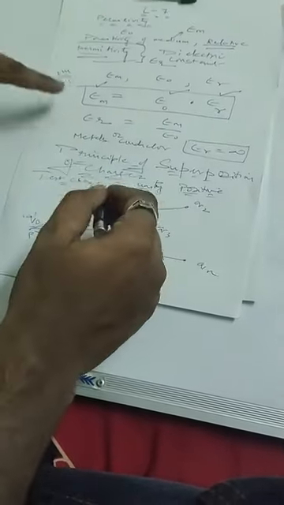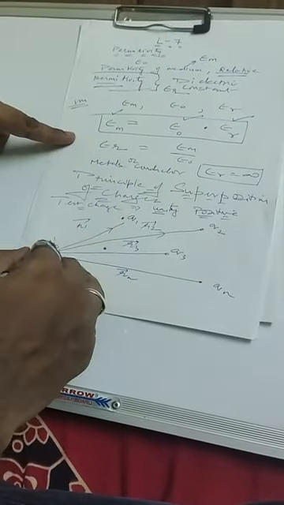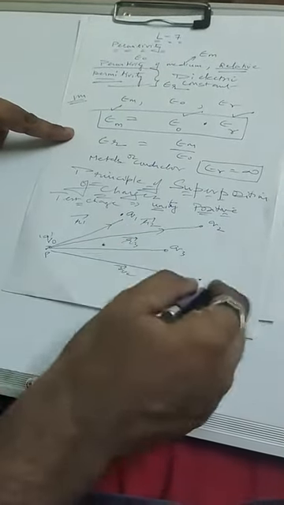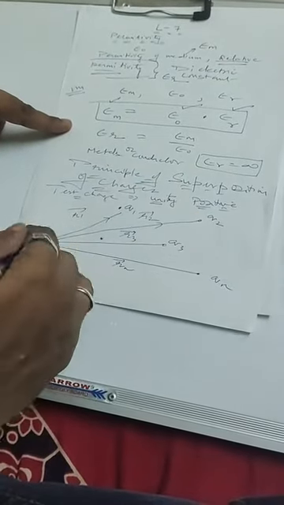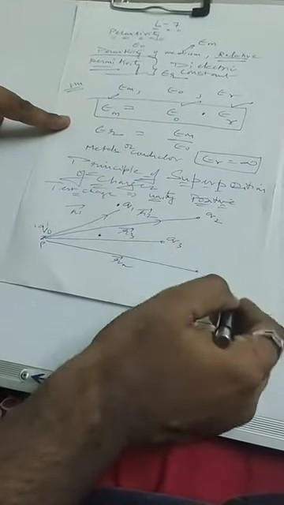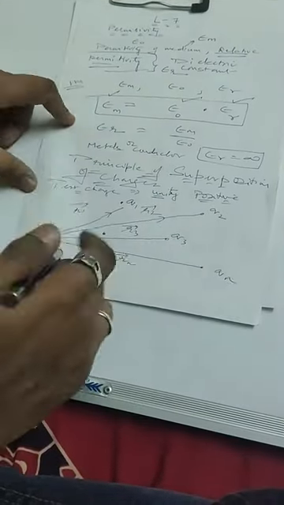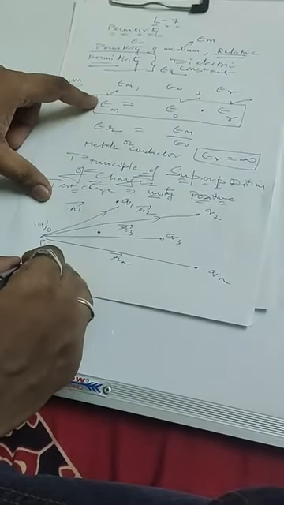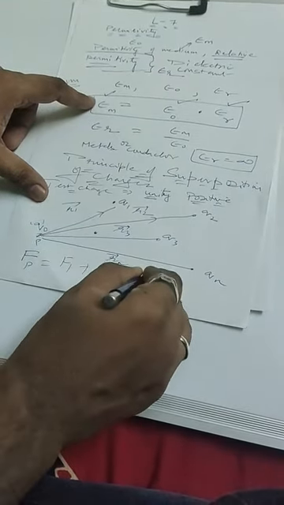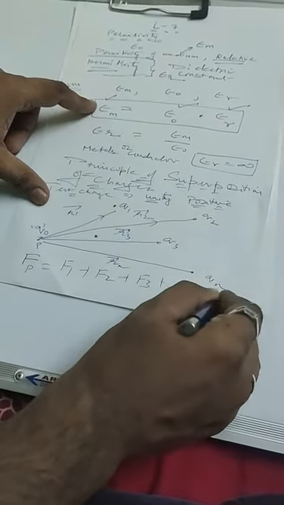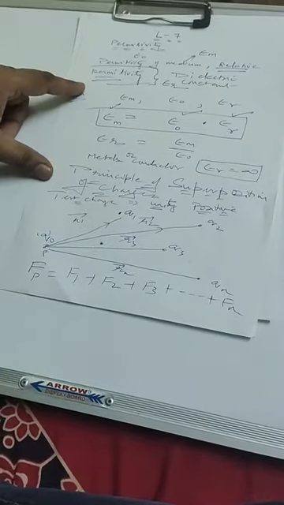So the principle of superposition of charges says that all these charges will interact with the test charge at this point. That means the electrostatic force will be the vector sum of all these forces. The total force on the point P will be equal to F1 plus F2 plus F3 and so on up to Fn. It is the vector sum of all, right?